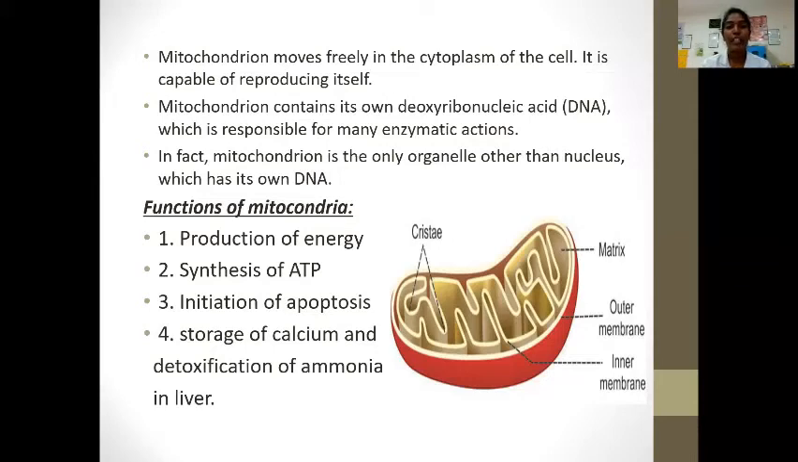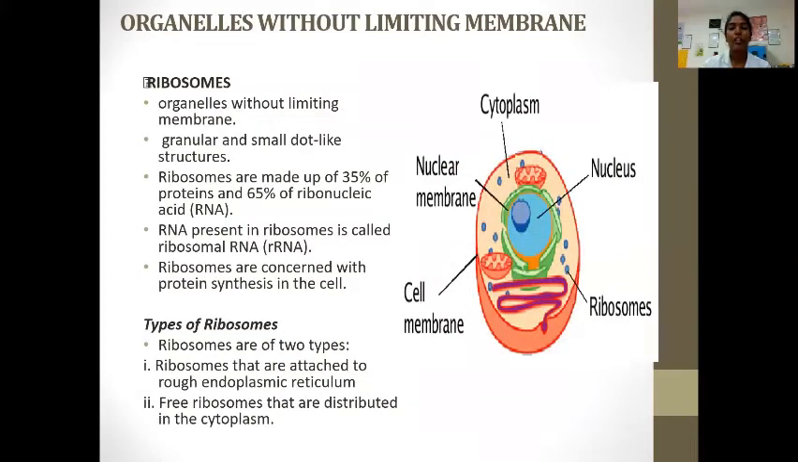Functions of mitochondria. It helps in the production of energy, synthesis of ATP, initiation of apoptosis, storage of calcium, and detoxification of ammonia in liver. Going into organelles without limiting membrane. Ribosome. Organelles without limiting membrane.